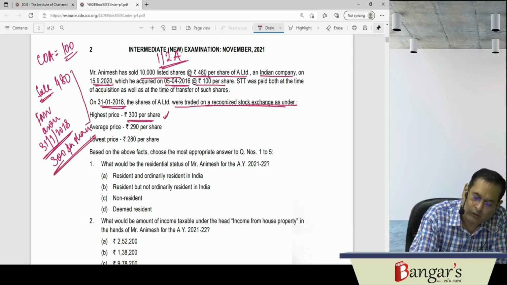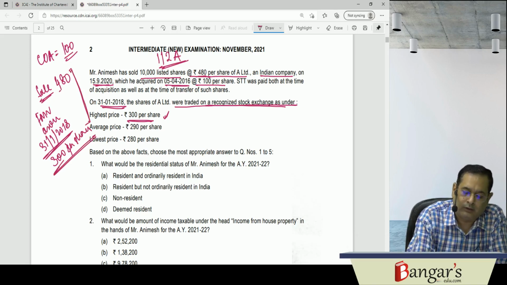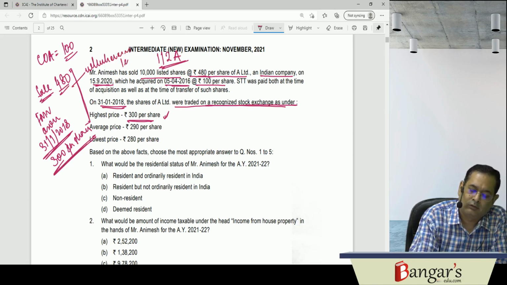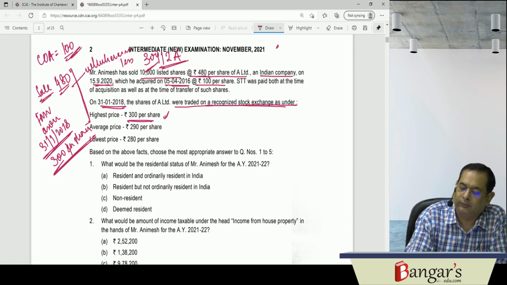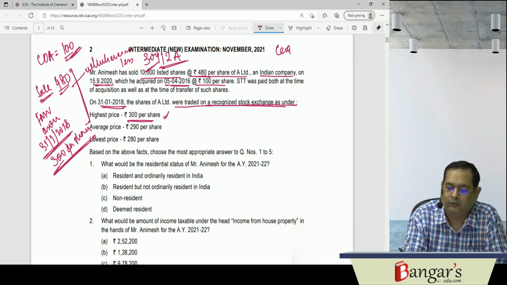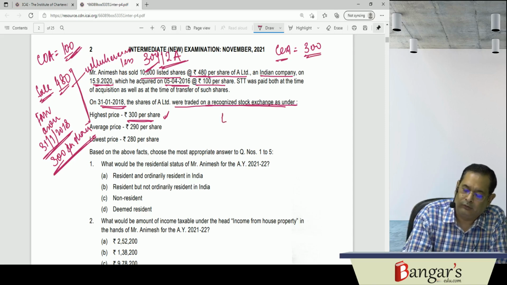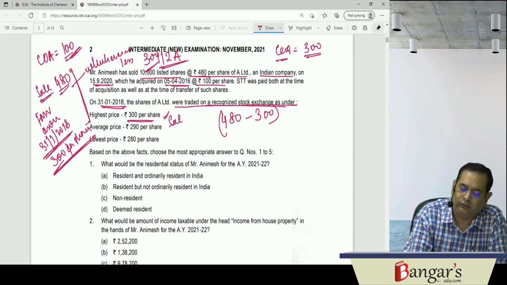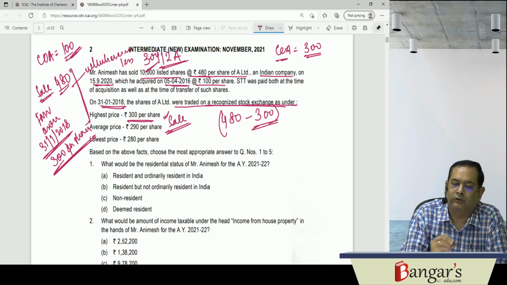So here the sale consideration or this, whichever is less, that will be 300. And the cost of acquisition will be the higher of the actual cost or fair market value, this 300 rupees. Here cost of acquisition will be 300. We have taken under 112A. So LTCG will be what? 480 per share, sale consideration, minus 300, that is the cost of acquisition. Sales consideration is 480. Cost of acquisition is 300.